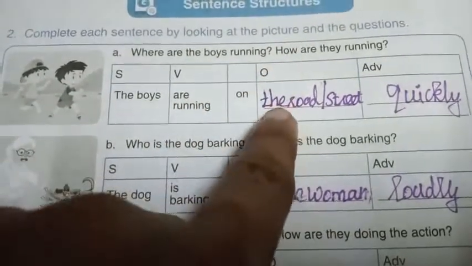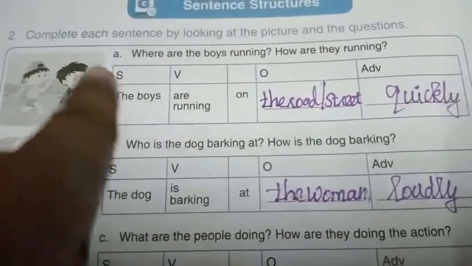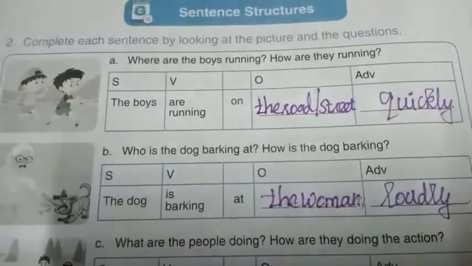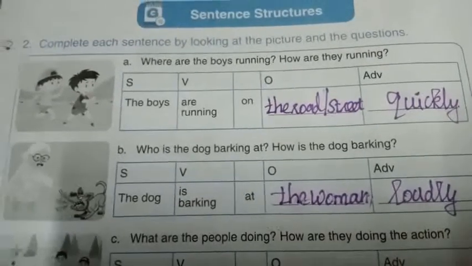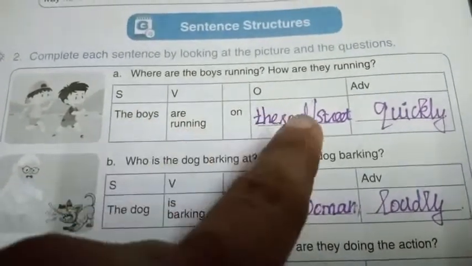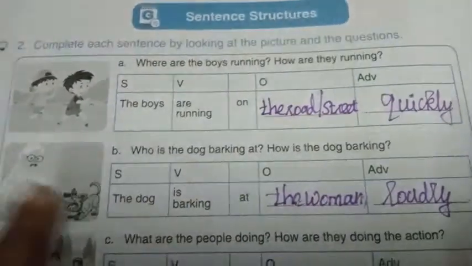See the object, the road or street. Adverb, yes, quickly. That is the adverb. I'll read the sentence again. The boys are running on the road quickly.